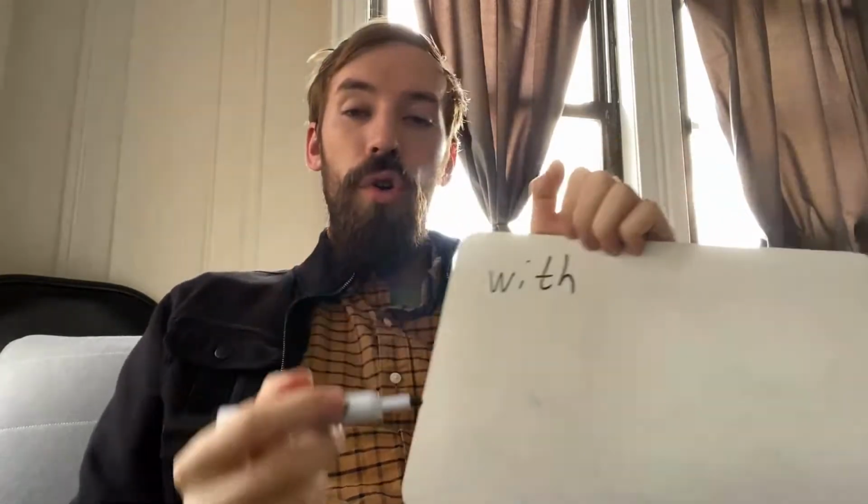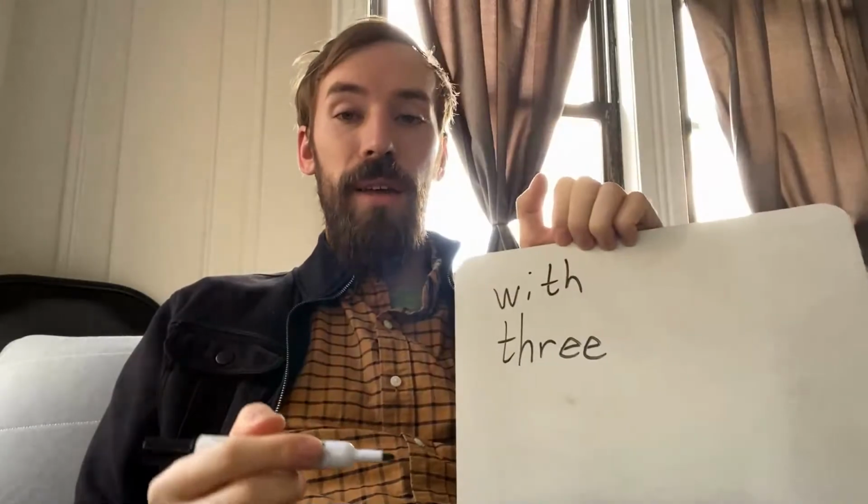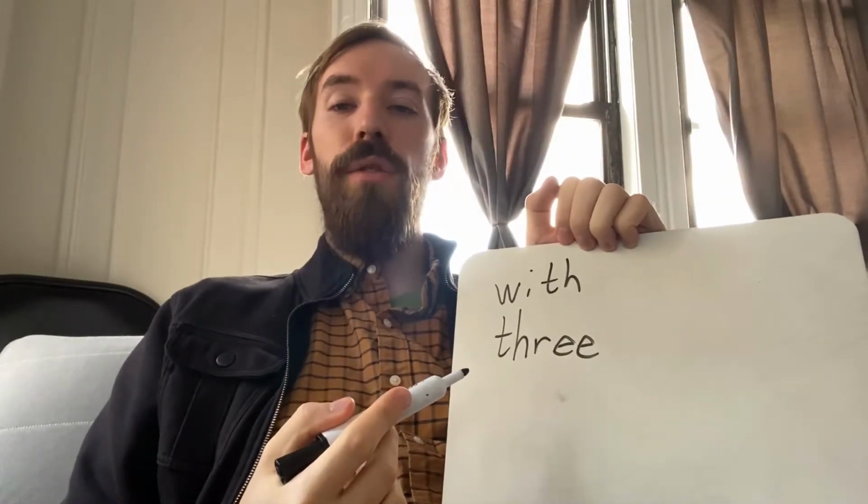Now, without the voice, we have different words. So, for example, with, or three, like the number 3. It's not three or with, it's with and 3. And then also think. So one has voice, one has no voice.